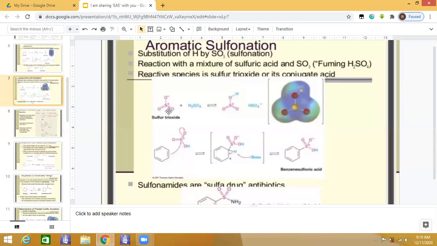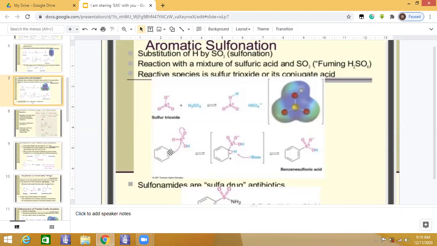So after the formation of this compound, this becomes an electrophile. The benzene attacks this electron-deficient center because it is an electron pair lover, which is an electrophile. So it attacks the sulfur, and subsequent proton loss may occur in the next step to produce benzene sulfonic acid.